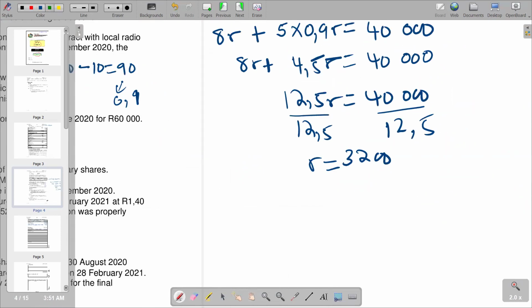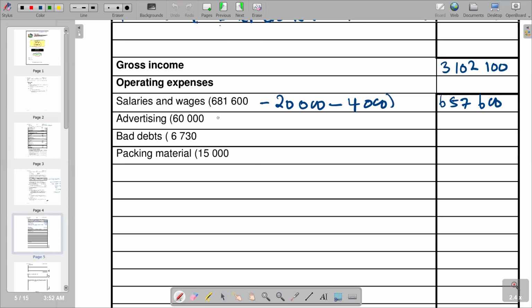So to get the rental for March, 0.9, which is simply 0.9 R, and then we see what we get. We're going to get your answer as 2,880. So basically, this is the product that you are supposed to get there. This is the one that we are supposed to subtract from our advertising. So going to our answer section, we are going to say 2,880. So we can just try to correct that.